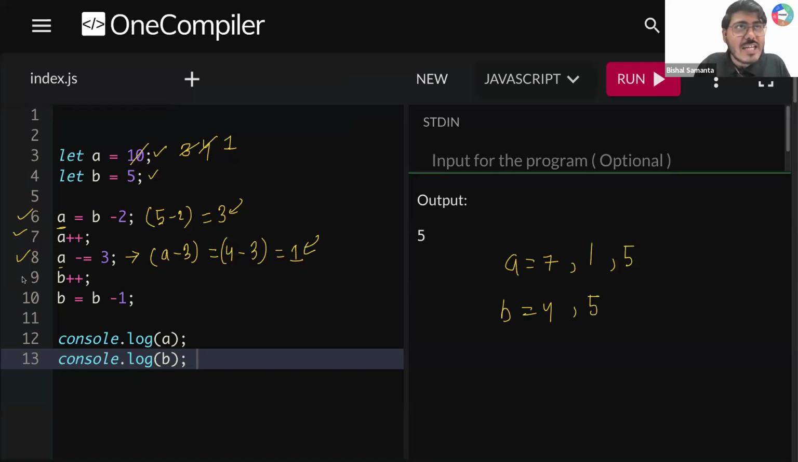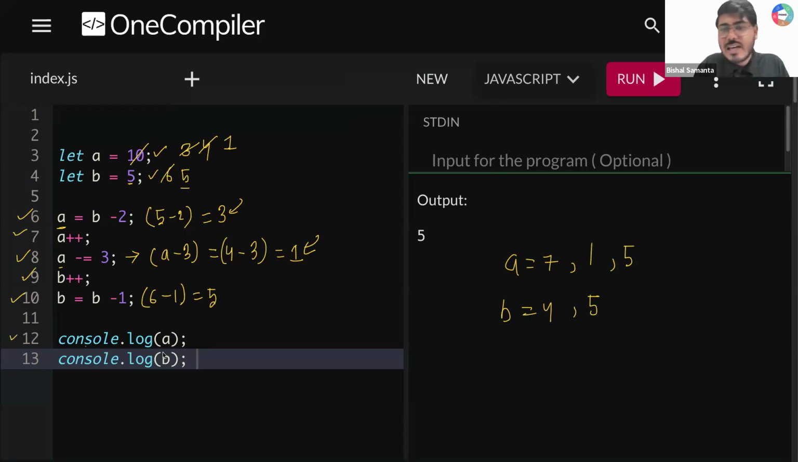Okay. After that, you are writing B plus plus. What was your B value? B value was 5. So B plus plus will make your B value 6. After that, you are writing B is equal to B minus 1. Okay, you are reducing this value. So B value 6. So 6 minus 1, you will be getting a final output, which is 5. So you are removing this 6 value with again 5.